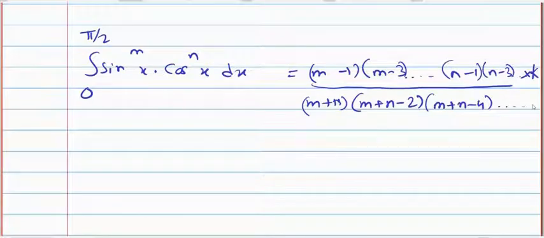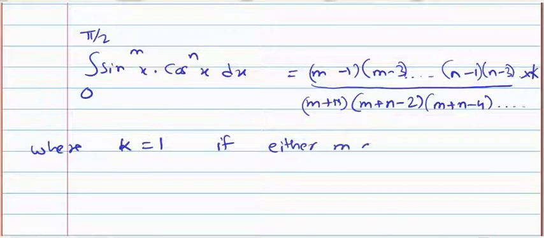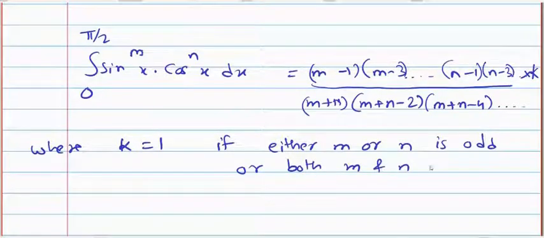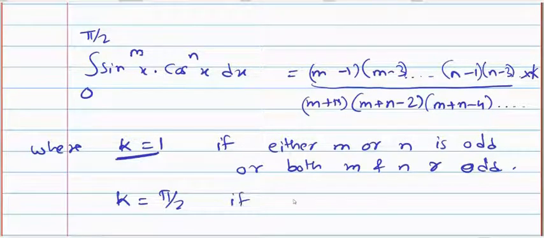This will also continue. Now k equals 1 if either m or n is odd, or both m and n are odd. So in that case your k value is 1, and k value is pi by 2 if both m and n are even.